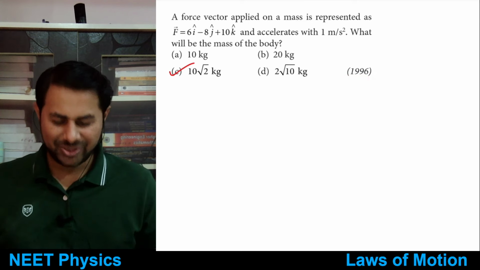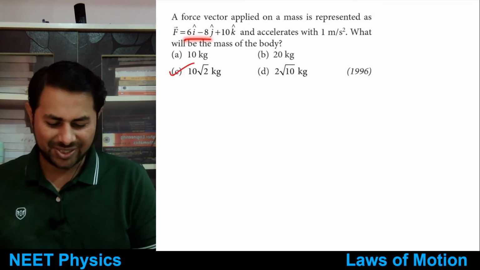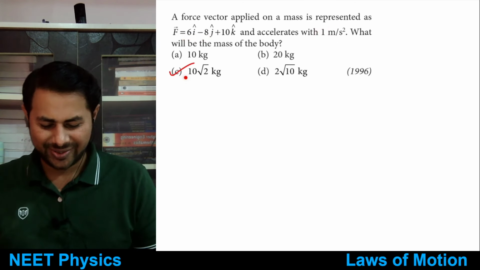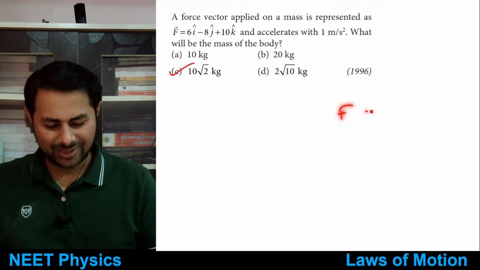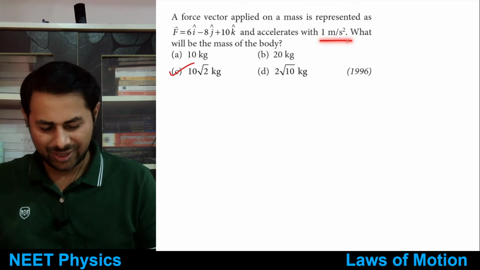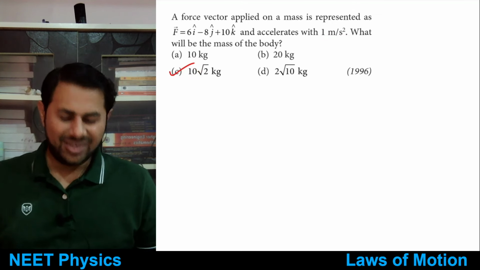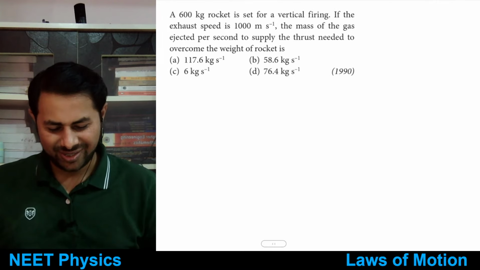So they could just take a little bit of effort, just change the value. At least they could change this thing as 2. Okay, so mass would have been what? Force is equal to mass times acceleration. Yeah. So if acceleration is twice, then mass would be half. So 5 root 2. Anyways, let's move on to the next question.